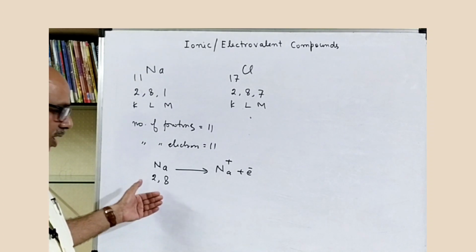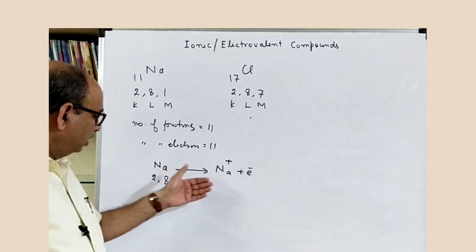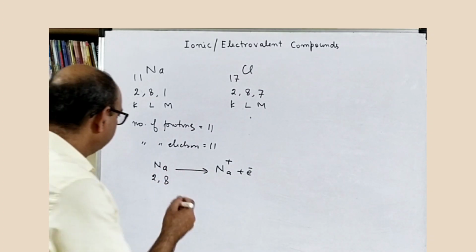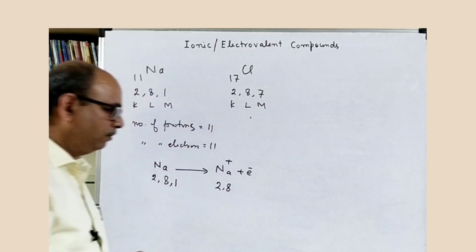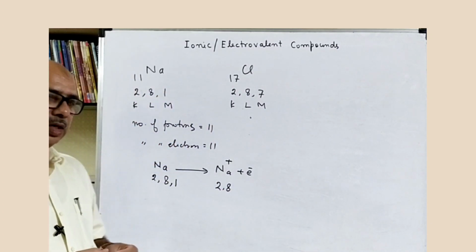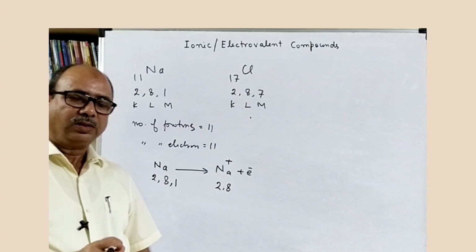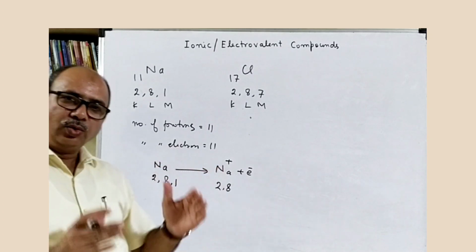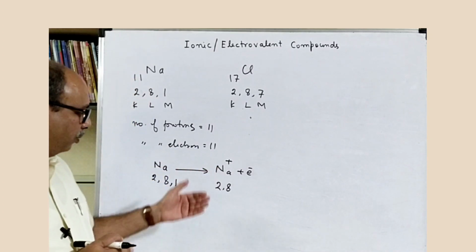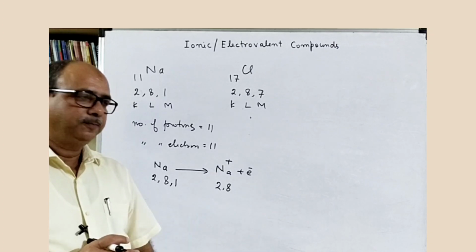That means by transferring one electron, the sodium 2, 8, 1 has become 2, 8. Its octet is completed and it is now in the stable state. The sodium has become from Na to Na plus. The positively charged sodium is known as the cation.